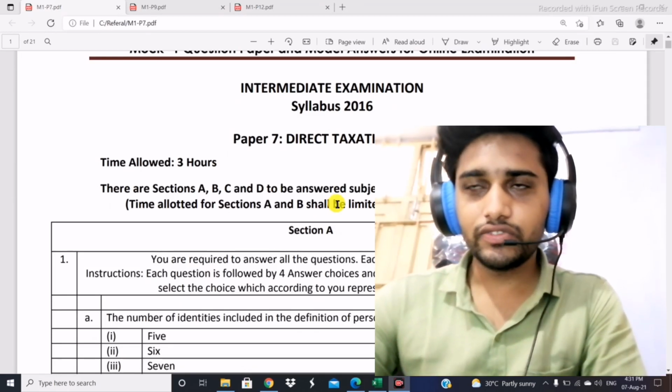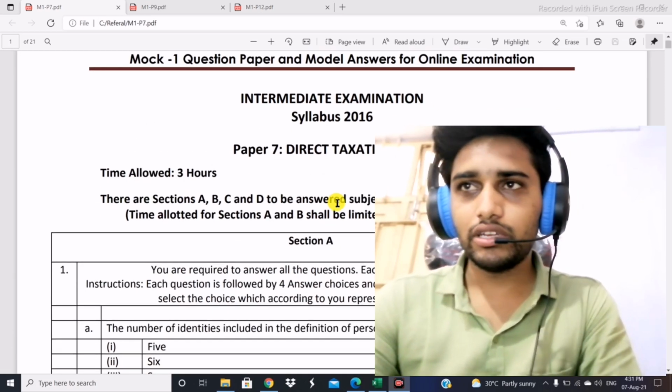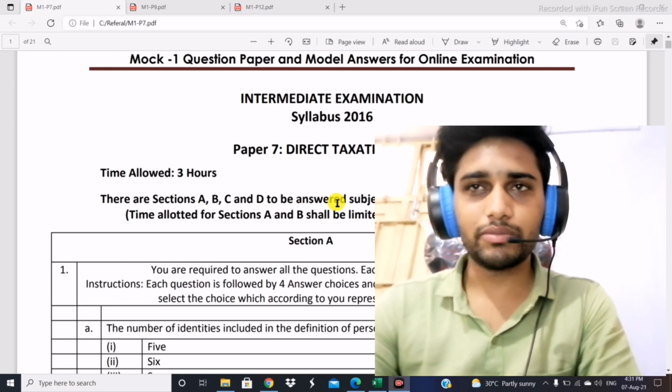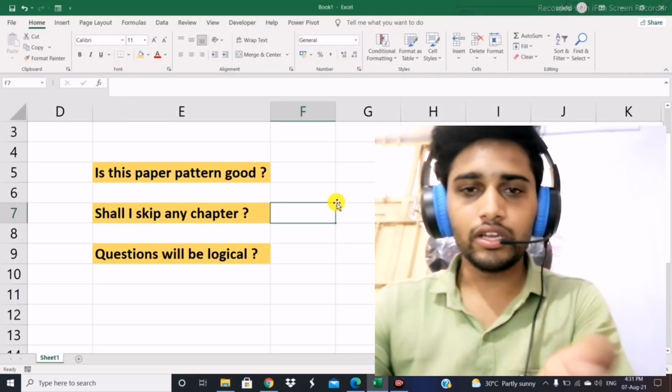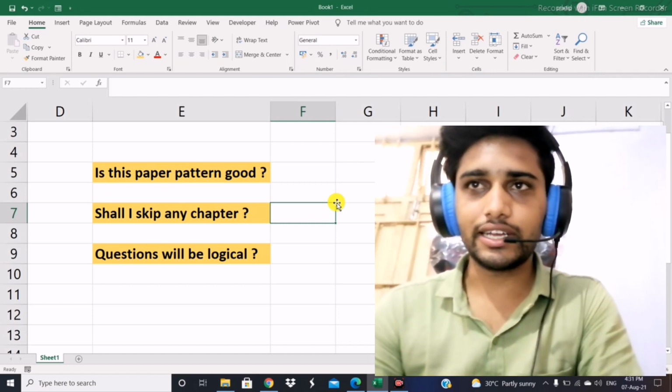So in today's video we will be discussing the paper pattern. The video may be long, but I would like to give a few important points about the online examination and paper pattern. So now let's start. Before starting, I would like to give a few answers to questions asked by you